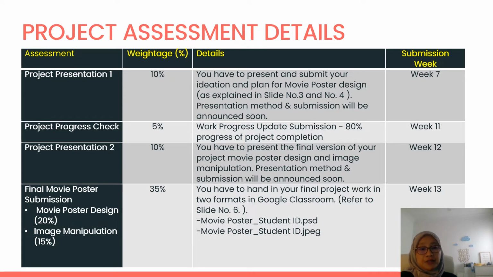So the reason why you submit in week 13 is that after your presentation two, maybe you want to do some amendment based on the feedback that you receive from us, okay, and maybe some modification. Then you can submit the final version in week 13. Basically week 13 and 14. Okay, and then you have to hand in your final project work in two formats in the Google Classroom.